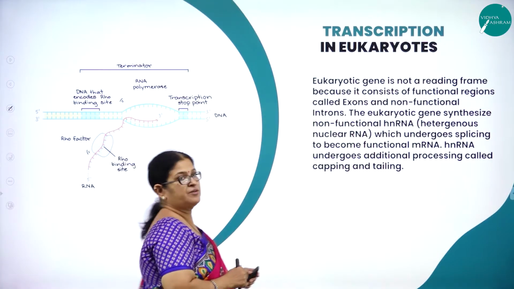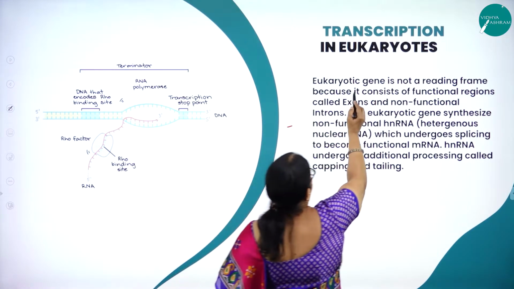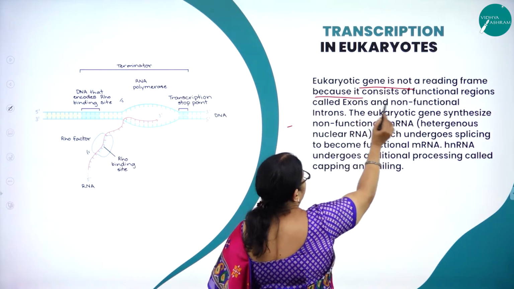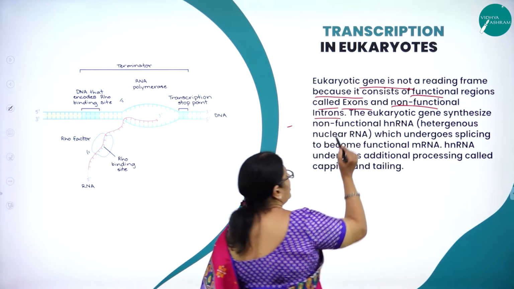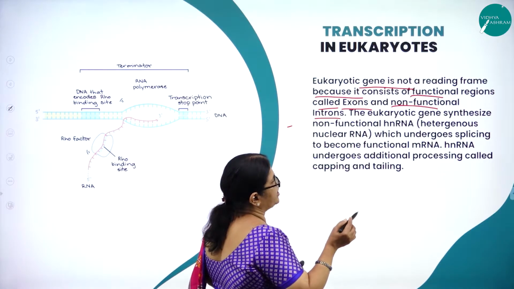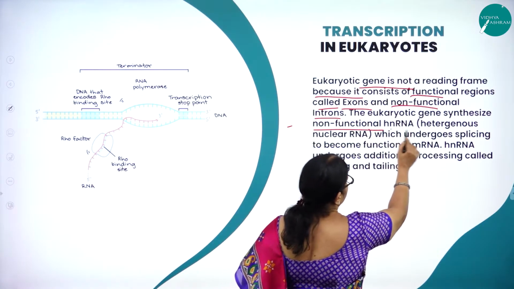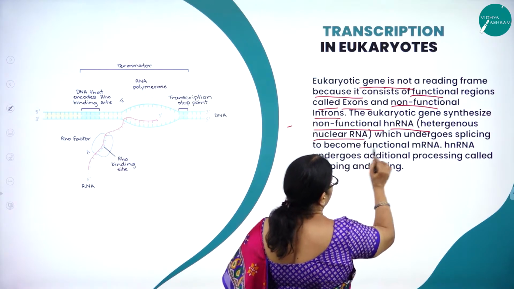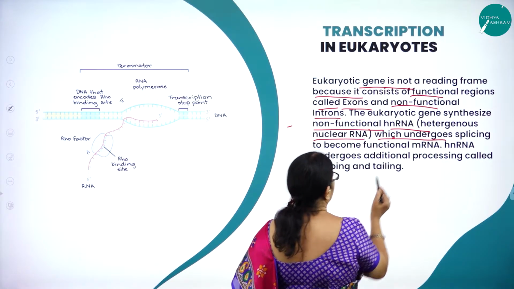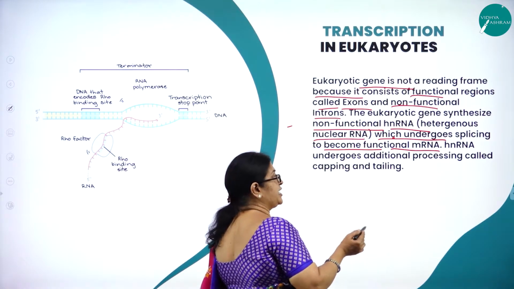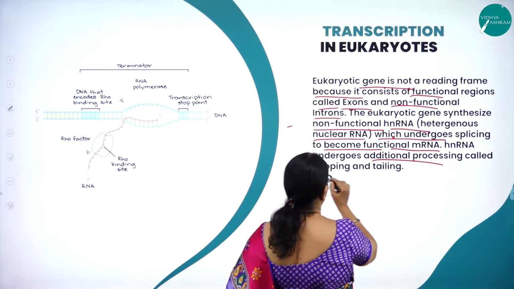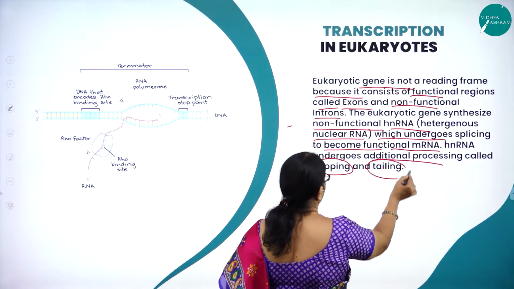So how is the process of transcription in eukaryotes? A eukaryotic gene is not a reading frame because it consists of functional regions called exons and non-functional regions called introns. So the eukaryotic gene synthesizes non-functional hnRNA, heterogeneous nuclear RNA, which undergoes splicing to become what? Functional mRNA. hnRNA undergoes additional processing. What do we call it? That is capping and tailing.